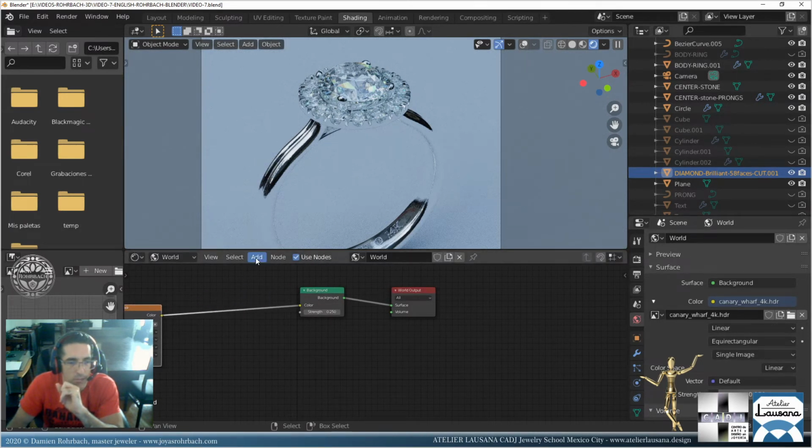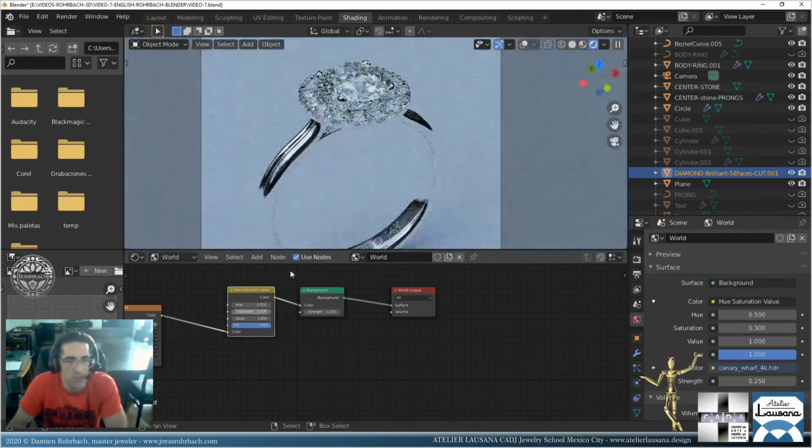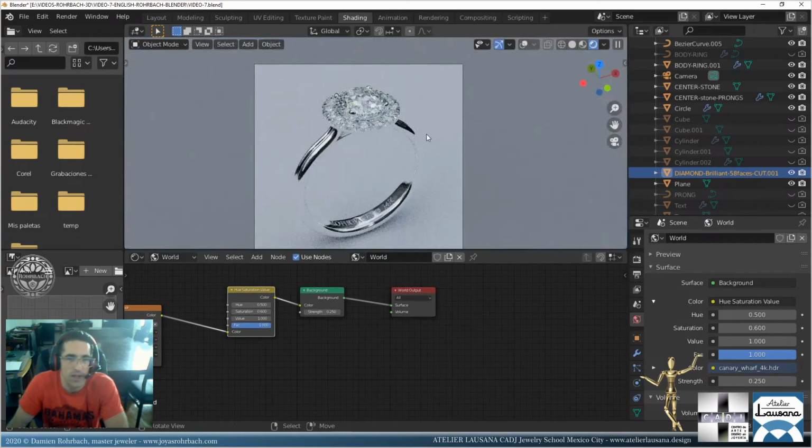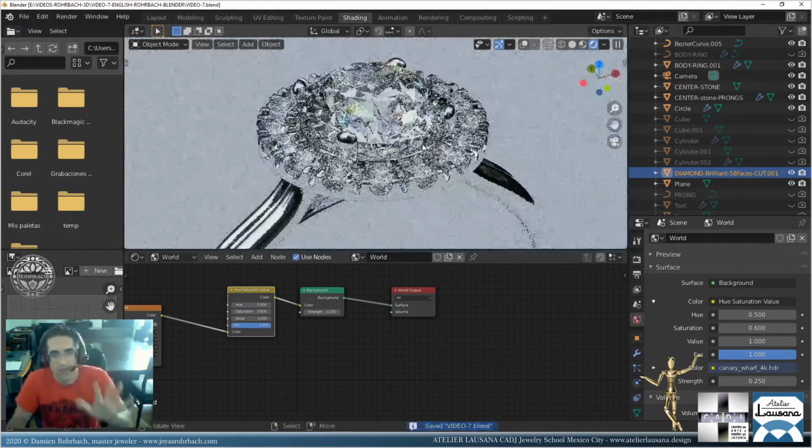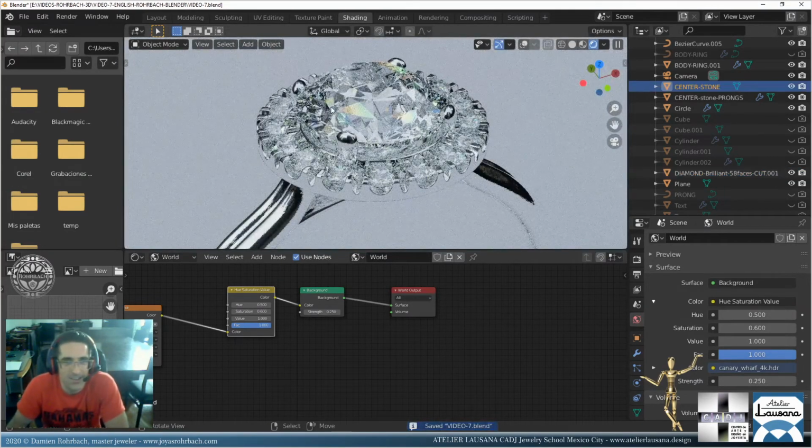So let me put a color saturation at 0.3. Maybe go at 0.6 to be in between. Okay, we have that. So we have the dispersion problem, let's say, solved from inside Cycles.